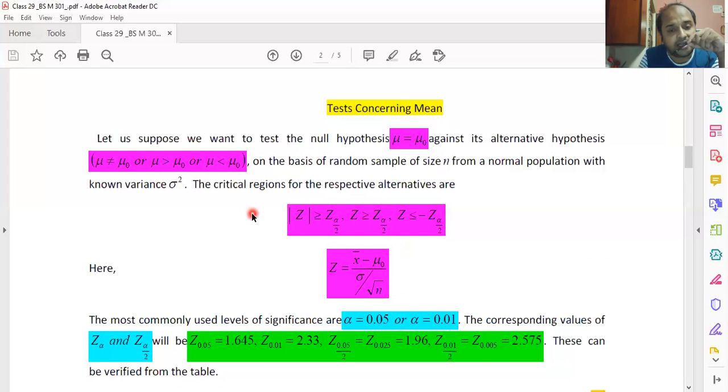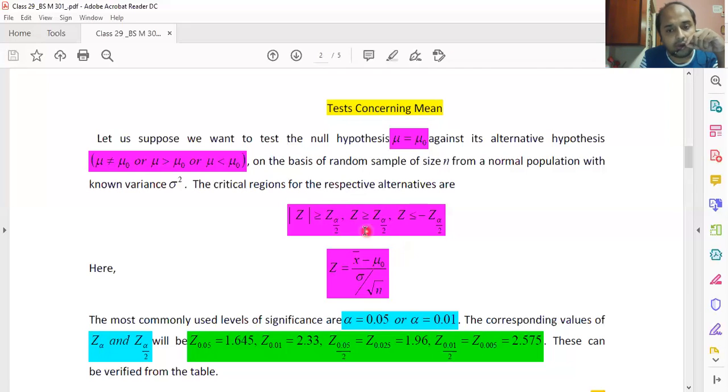We set our critical regions in this particular way. After calculating Z, sometimes we consider the absolute value of it, and we see whether the Z value at some level of significance is lesser than this absolute value or not. The alpha is your level of significance, which you have set initially before you start solving the problem.